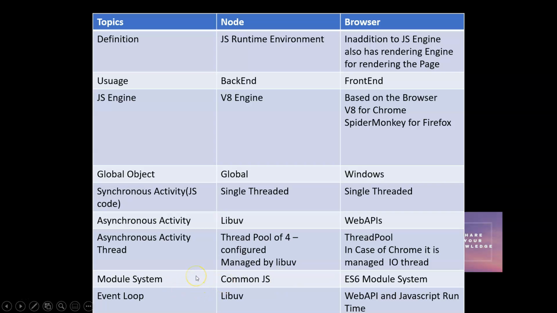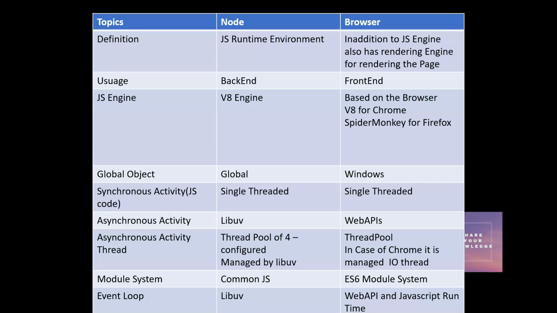So the next difference is module system. You know what is a module system, right? Why do we need a module system? We need a module system to require one functionality which is available in another file into one file. So in Node natively, the CommonJS module system was supported, by which we were using module.exports and require to require the functionality from one file to another. Now with ES6, even Node started supporting the ES6 module system. Even from Node 14, the ES6 module system is supported.